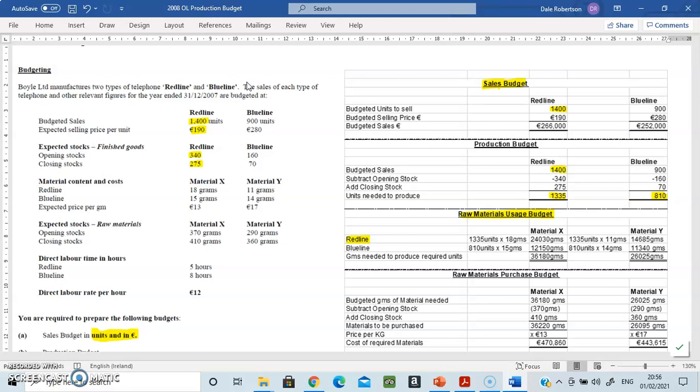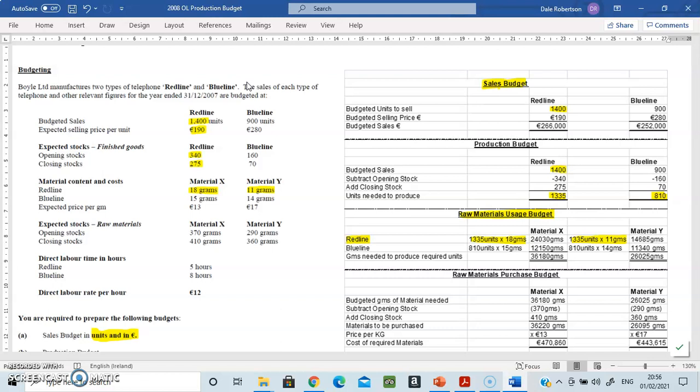Over here you were told to make a red telephone you needed 18 grams of X and you needed 11 grams of Y. Now we know that we want to make 1335 of them, so therefore it's 1335 by 18 for our X, and it's 1335 by 11 for our Y. So this is for material X, and this is material Y. And you multiply both of those out and you're getting an amount of grams of X and Y which is required to make red telephones for the year.